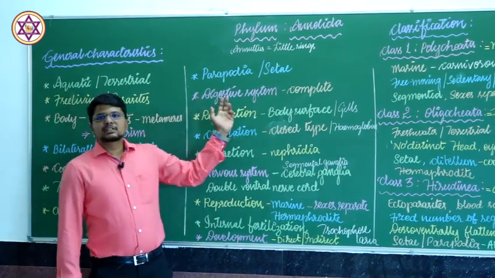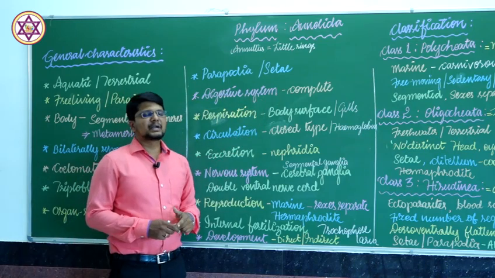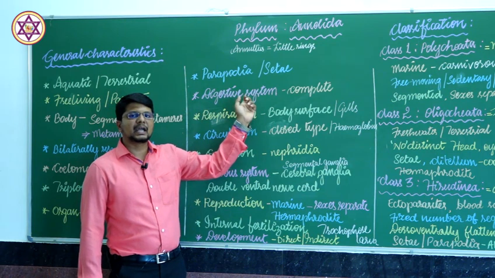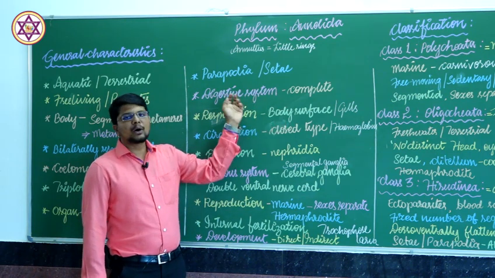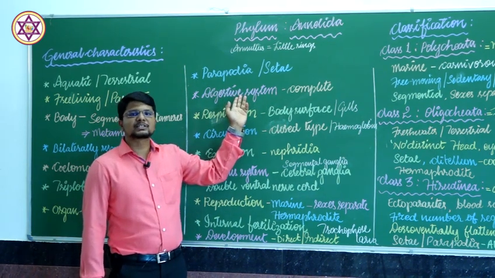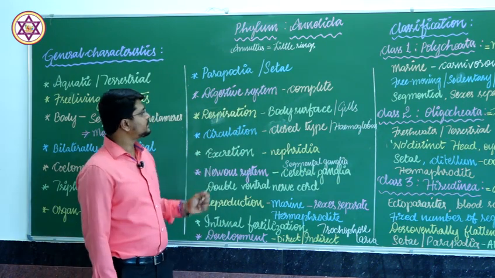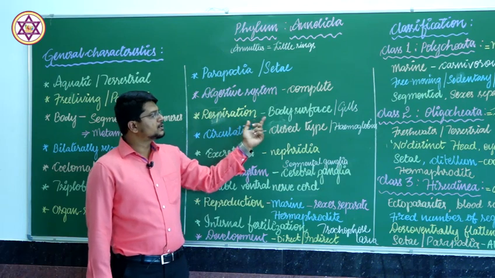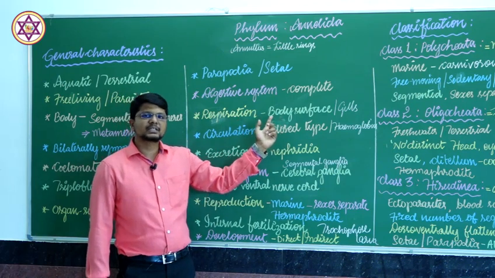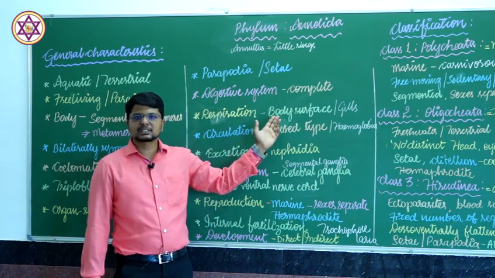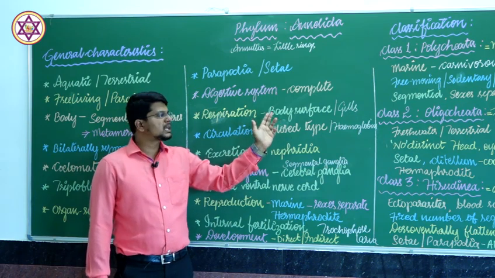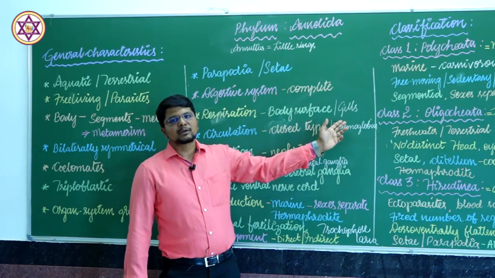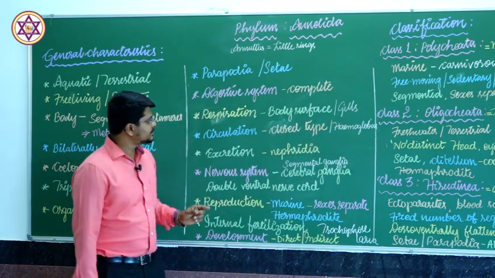The digestive system is said to be complete, which means the digestive system starts from the mouth and ends with the anus, and all other accessory digestive glands are present in it. The respiration of the animal is through the body surface. Usually these animals have moist skin through which they respire. In some cases, gills are used for respiration.